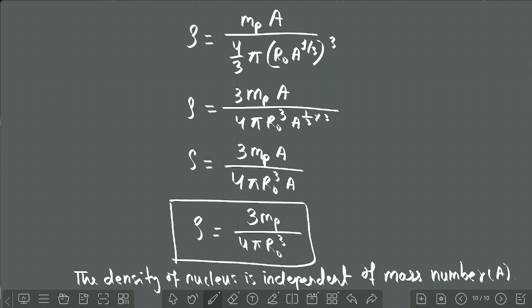The density of nucleus is independent of mass number A. Clear? In the density expression there is no mass number. Mass number is not coming.